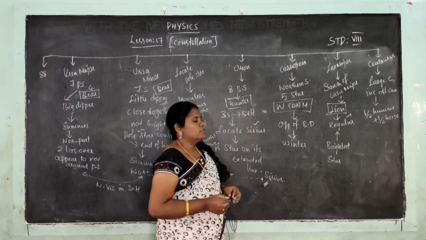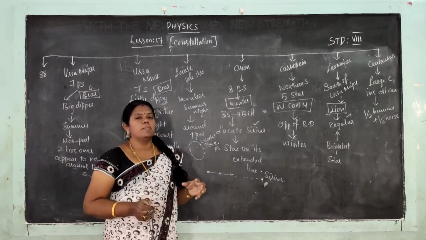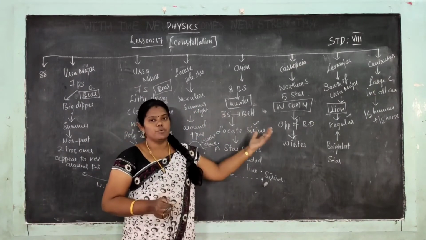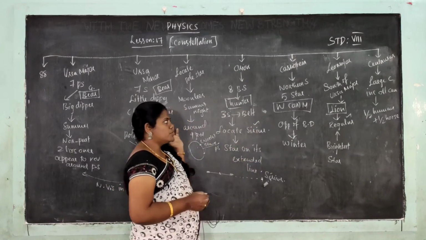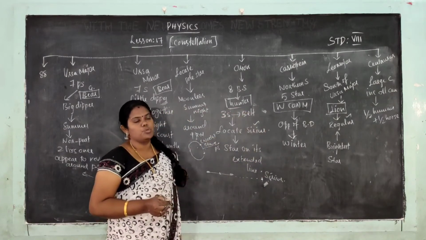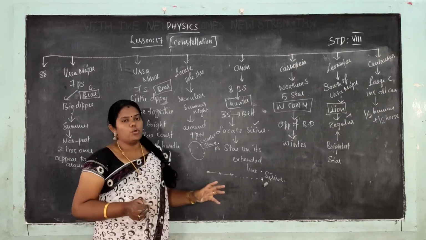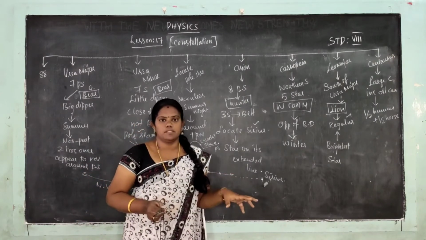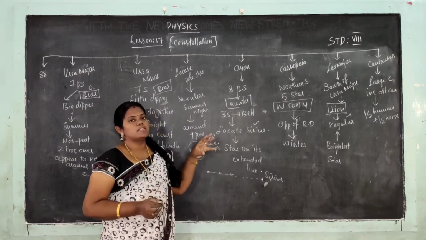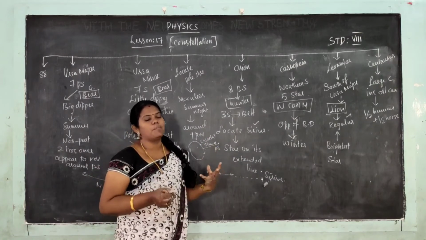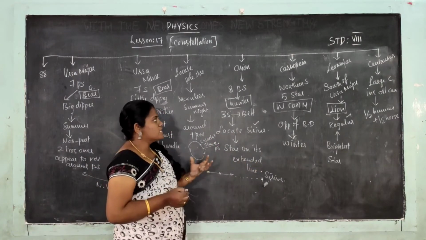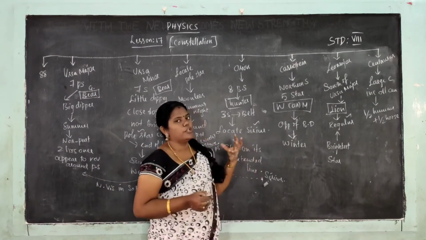Leo Major is formed south of Ursa Major. It is viewed on the south side of Ursa Major. Leo means lion shaped. Some prominent stars are combined to form a lion shape, so the lion shaped constellation is called Leo Major.